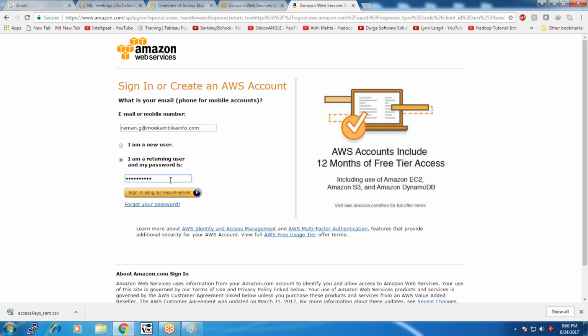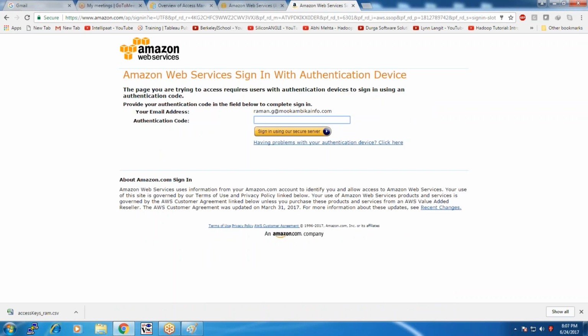Now we are going to discuss how to assign an MFA, multi-factor authentication, for the same user. Now my authentication code is the following thing. Each and every time it will change.